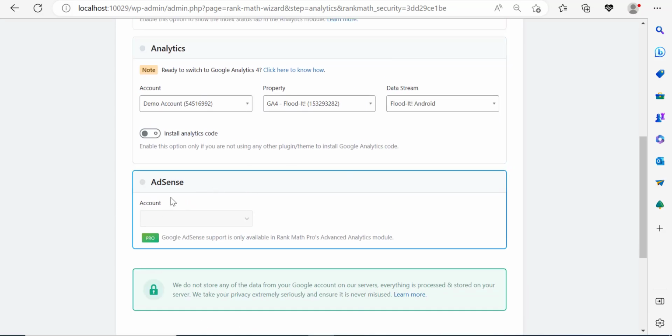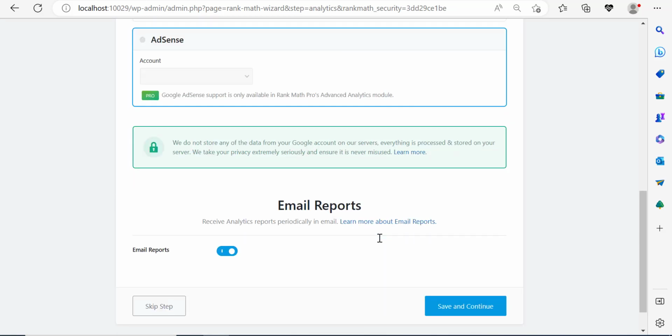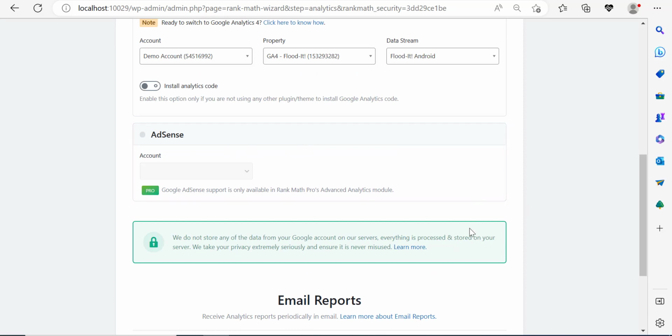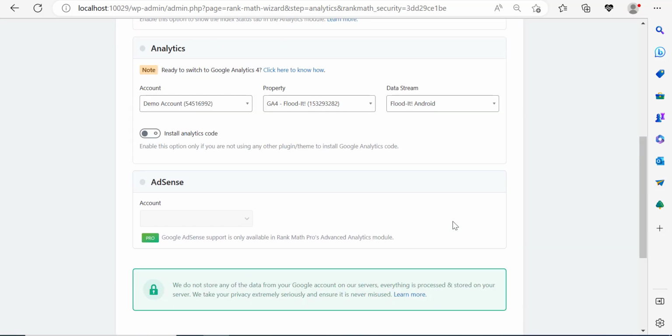Now here, we have the option to connect AdSense, but this is only available if you have the Pro version. So if you purchase this plugin, you can get approved for Google AdSense from here. You can apply for AdSense directly from here without having to go to the website and apply from there. But that's only available if you have the Pro version, which is not necessary because I prefer that you go through the process that everyone goes through and apply for AdSense naturally.